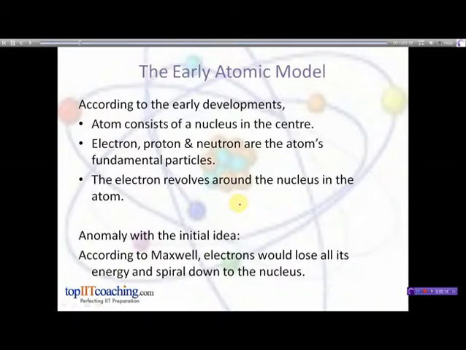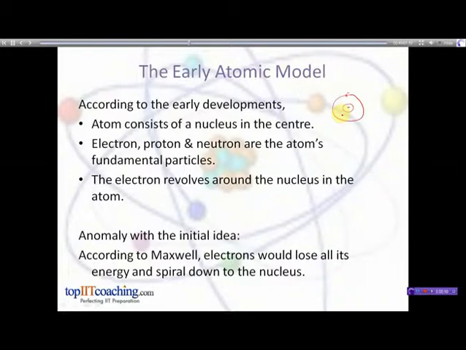It had been established that the atom consists of a nucleus in the center. Electron, proton and neutron are the atom's fundamental particles, and the electron revolves around the nucleus. So we can visualize the atomic model as: this is the nucleus, which consists of a proton, and the electron revolves around the nucleus. But this idea had certain anomalies.